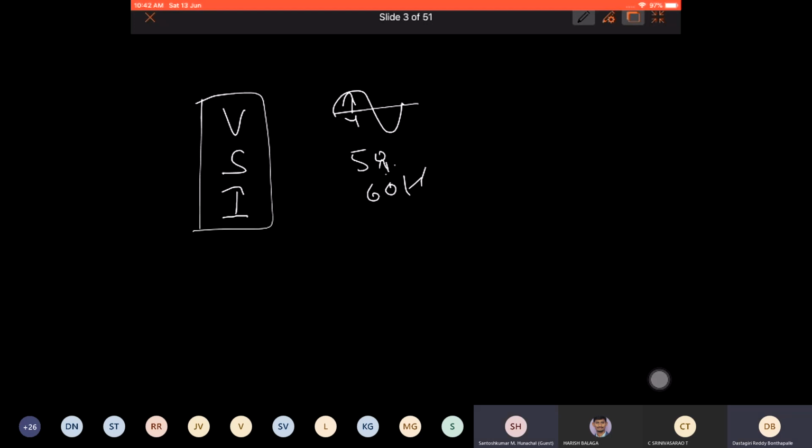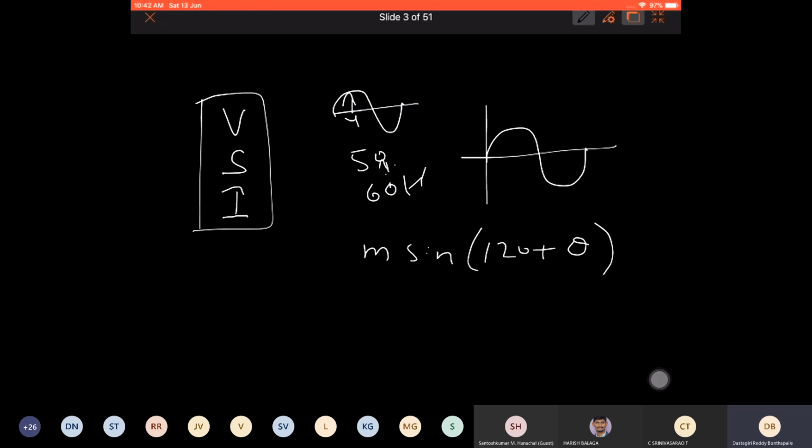Okay. So in general, if you start a simulation, it generally starts with this. If you have some reference, then it will be m sine of 120 plus theta, 240 plus theta, something like that, right? There will be some theta here. Generally it will be 0 before you start. Now you have to add some value to this. You replace this theta with some value. That's how you can change this theta. Okay, sir. So this m represents the modulation index, where you can control the magnitude. Yes.